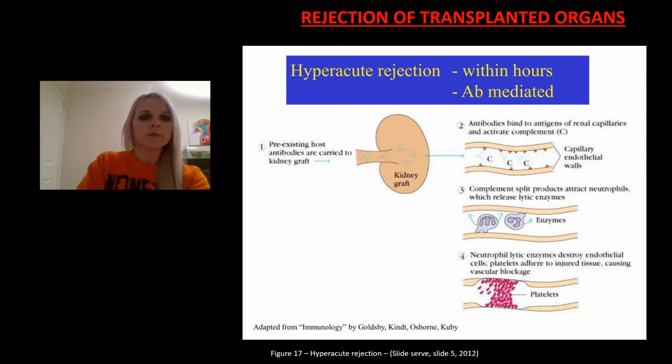There are 3 types of rejection. Hyperacute, which is instant rejection: the antigens are completely unmatched, therefore the organ is removed instantly. Acute, which is the most common, where rejection may occur within the first week or up to 3 months after. All recipients face some amount of acute rejection. Chronic, which can occur over many years, where the transplanted tissue or organ is slowly damaged by the body's constant